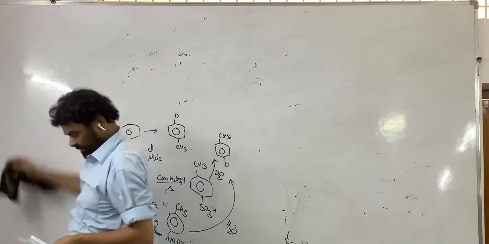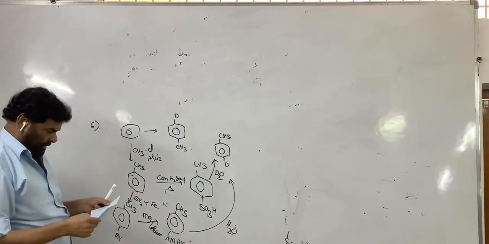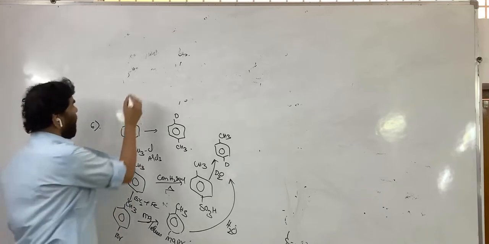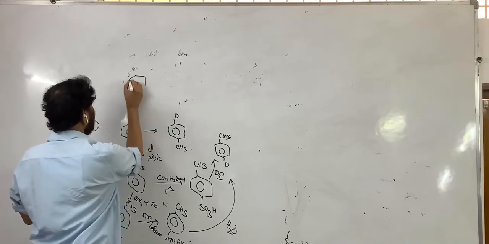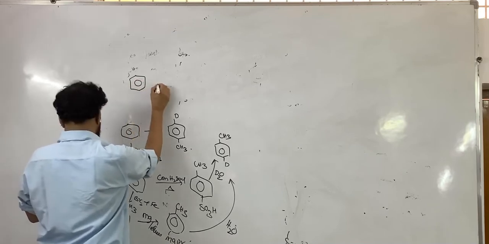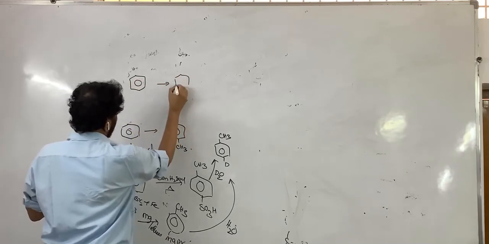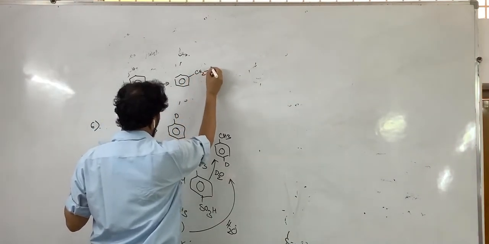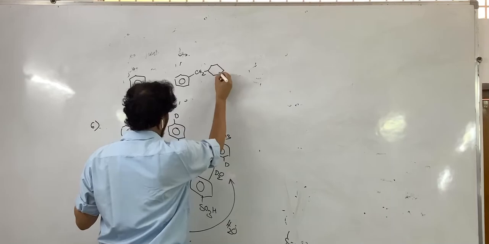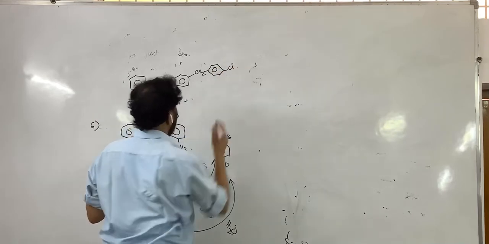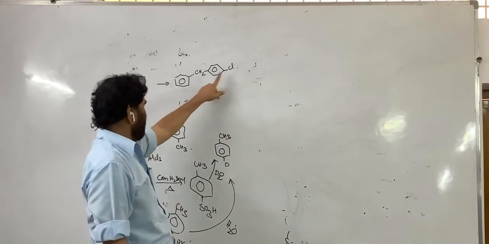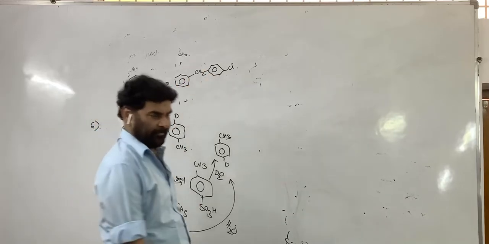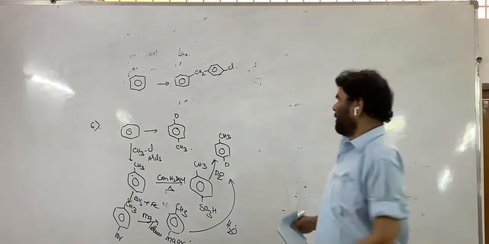The next thing is the seventh one. Again, the starting material is benzene. Para-chlorophenyl phenyl methane is the compound.